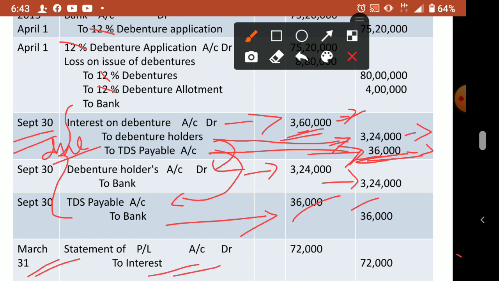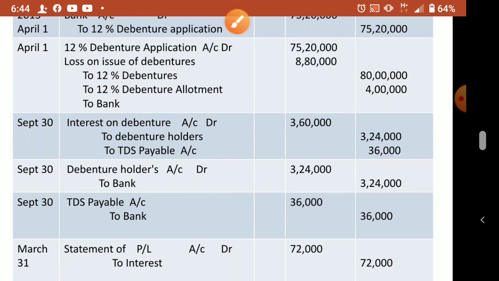Statement of P&L account debit to interest, 7,20,000. Okay, one more zero is required. So 7,20,000 is the total interest paid that year, 3,60,000 in September, another 3,60,000 in the month of March. So that March entry you pass again, the same three entries. Then last you write statement of P&L account debit to interest. This will be closed to the P&L account. So this way we have to pass the interest on debenture journal entry also.